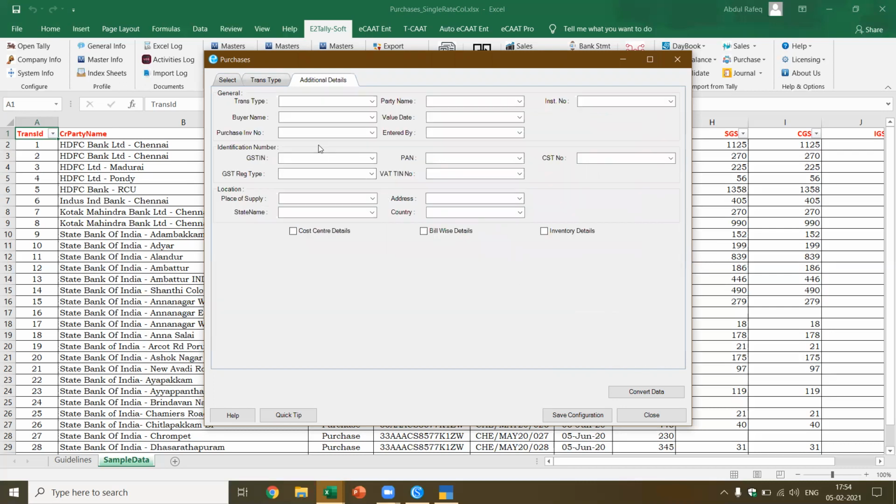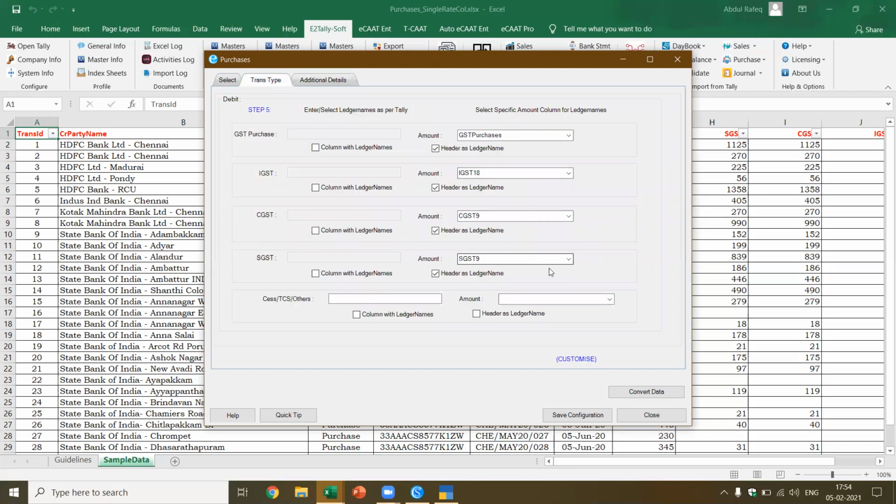Like I have the transaction type, buyer name, purchase invoice number. You remember I told you, you can also include the purchase invoice number. You enter that column and select that column here. You can also enter the cost center details, bill wise details, etc. Okay, now I come back here again to transaction type. This is where we are here.